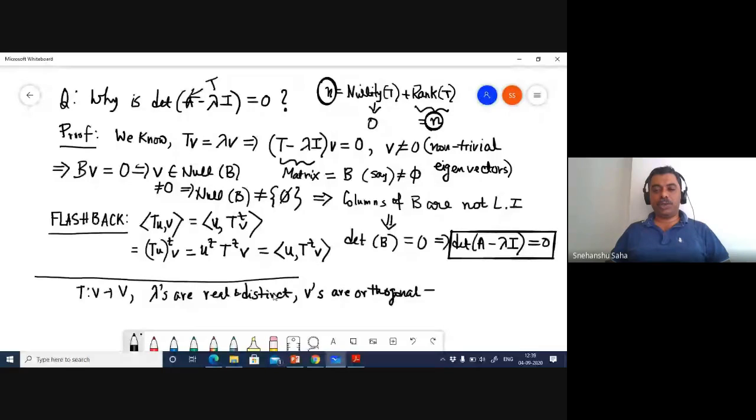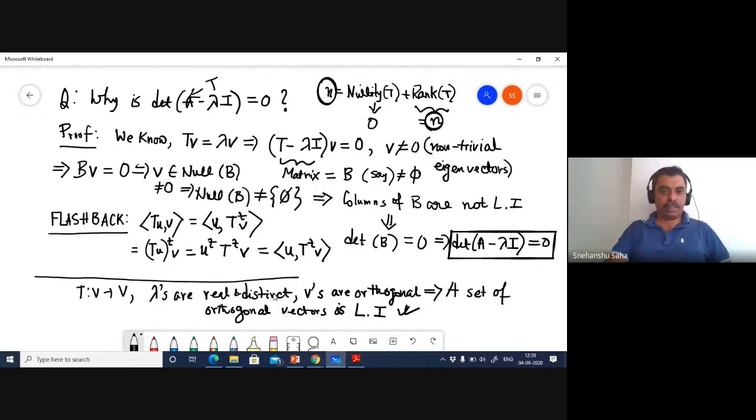What we didn't show is the following, that a set of orthogonal vectors, and these are not just eigenvectors, it could be a set of any orthogonal vectors, is linearly independent.